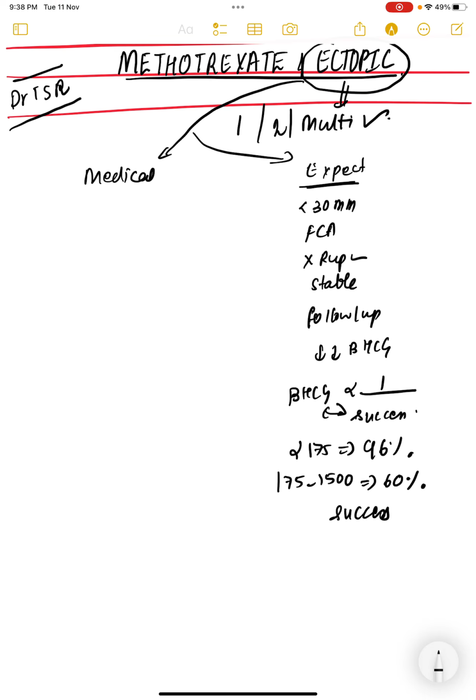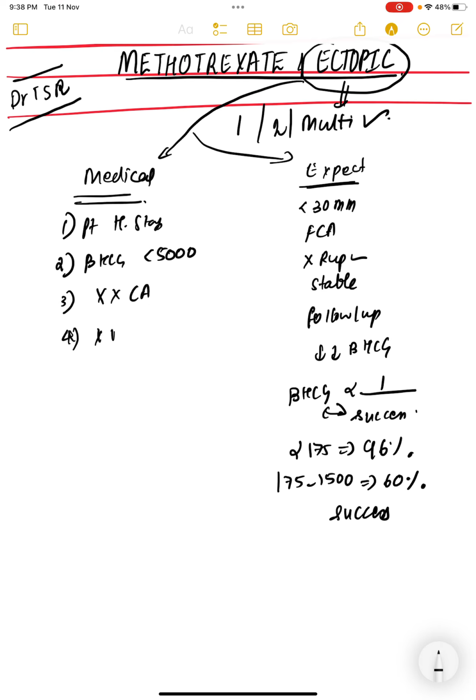Coming to the medical management, the good candidates are, the first thing is the patient should be hemodynamically stable. Second thing is beta HCG should be less than 5000. Okay, and there should not be cardiac activity and there should not be any intrauterine pregnancy, and the next thing is the size of the sac should be less than 3.5 cm or less than 35 mm. Within this there should be no cardiac activity,